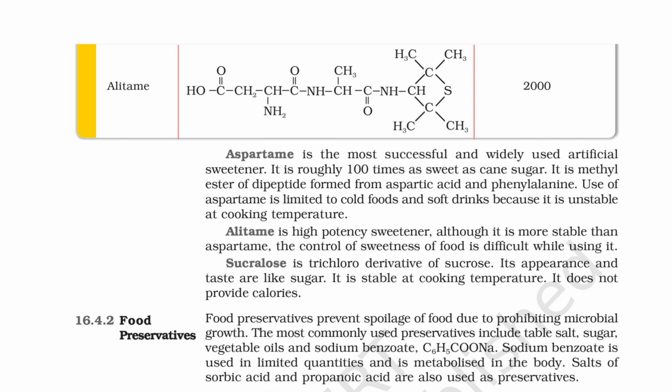Food preservatives. Food preservatives prevent spoilage of food due to microbial growth. The most commonly used preservatives include table salt, sugar, vegetable oils and sodium benzoate, C6H5COONa. Sodium benzoate is used in limited quantities and is metabolized in the body. Salts of sorbic acid and propanoic acid are also used as preservatives.